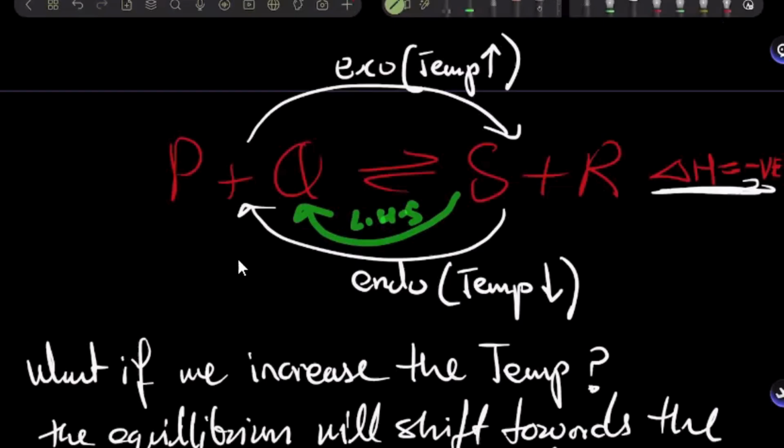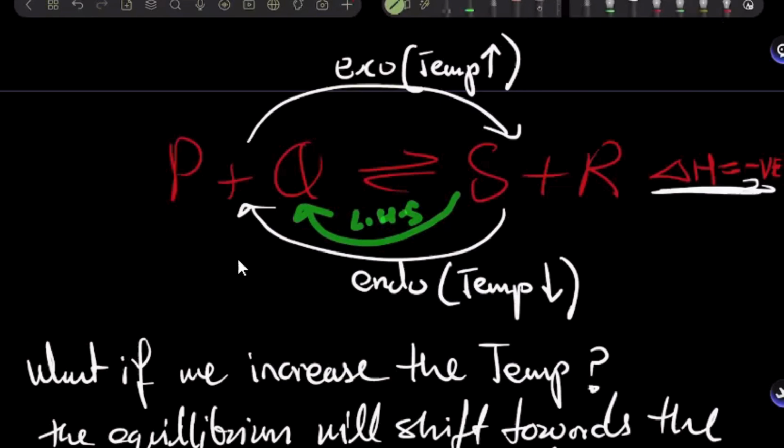So he said it's going to move to the right-hand side. That's the direction. Why? To increase the temperature, because the right-hand side or the forward direction is the exothermic reaction, which will in return increase the temperature.